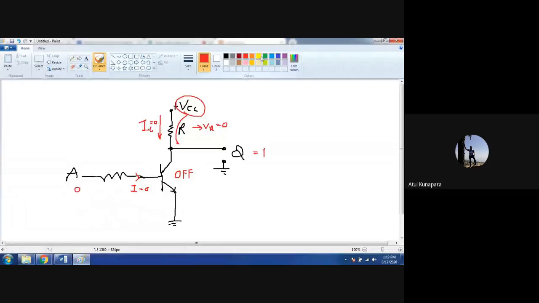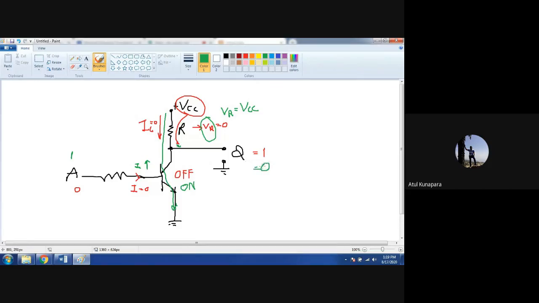For the other case, when your input A is logic 1, in that case the current I here that is flowing is not 0, it will be something higher than 0. So that will make your transistor to be on. When the transistor is on, the current IC will be flowing here, and as the IC current is flowing, your VR will not be 0 now. In that case, your VR is equal to VCC, and because of that, the voltage available here will be 0.